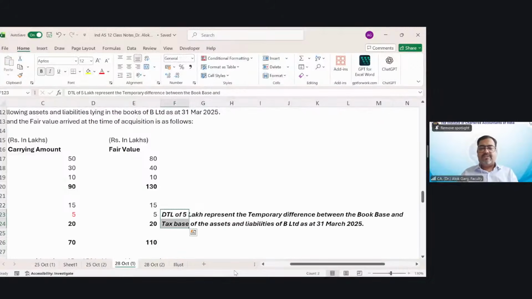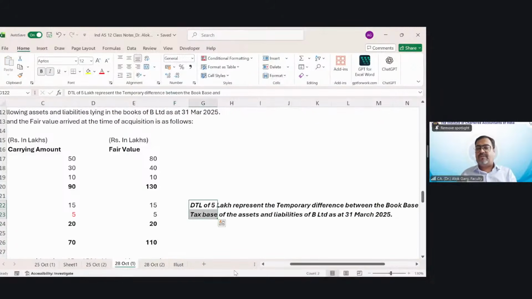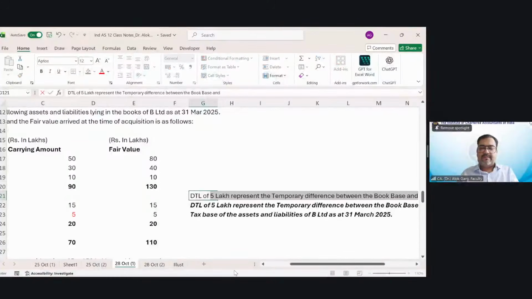Right, friends, so this represents this. I hope it is absolutely clear to all of you. So DTL of 5 lakh.